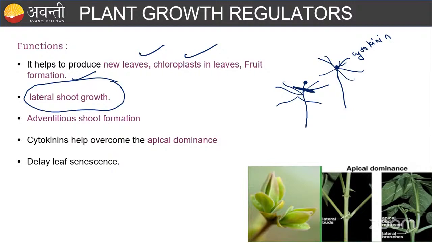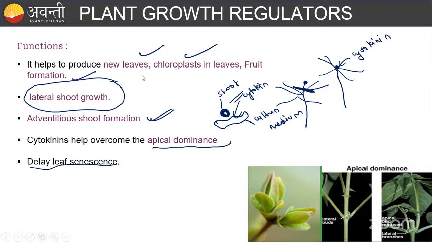Then there will be adventitious shoot formation. Adventitious shoot formation is done by the cytokinin. I have told you, if you keep the callus in the culture medium and give cytokinin, then shoot formation is going to happen. Okay. Cytokinin also helps in overcoming apical dominance, which we just studied, and it will delay leaf senescence.